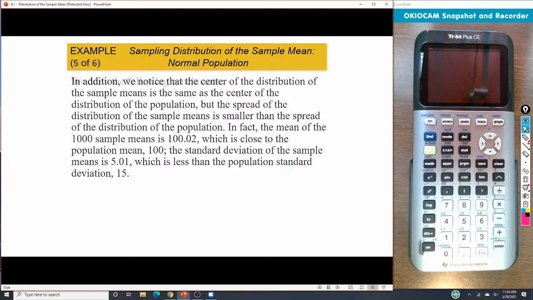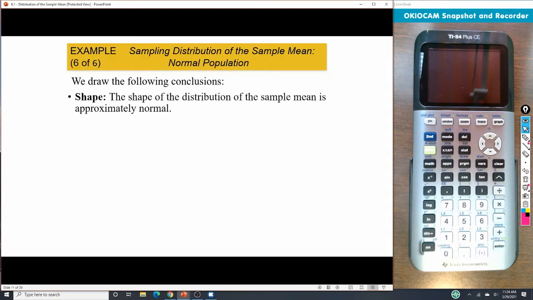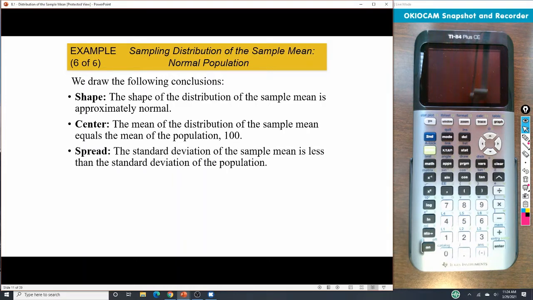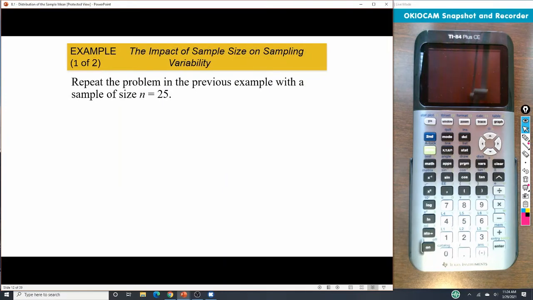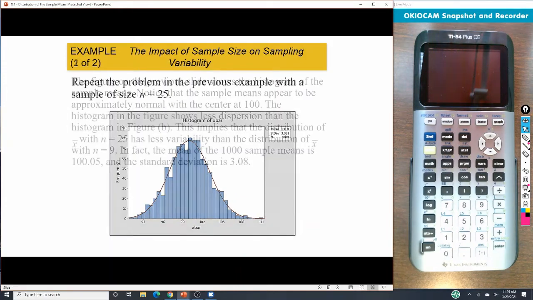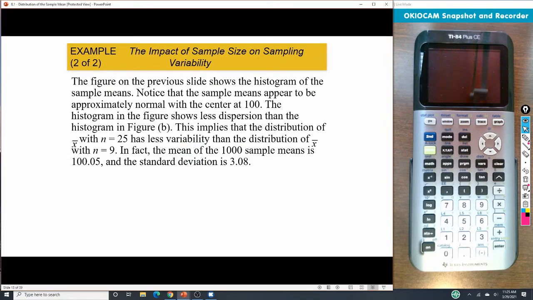If we look at those, the shape is approximately normal. The center is about the same as the population. But our standard deviation is much less than the standard deviation of the population. Now, if we increase the size of n, going from 9 to 25, we see the same things. It still looks approximately normal. The mean is still about the same, but the standard deviation has gone even lower.